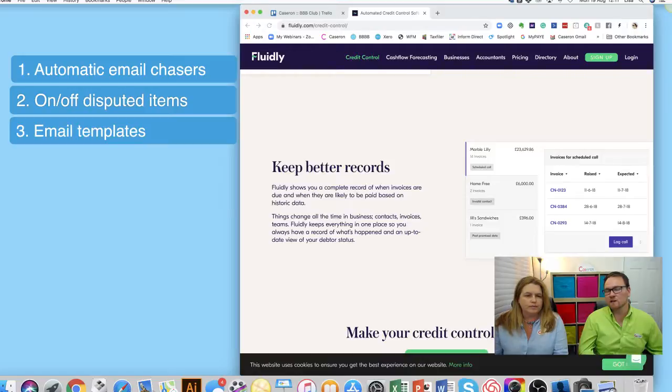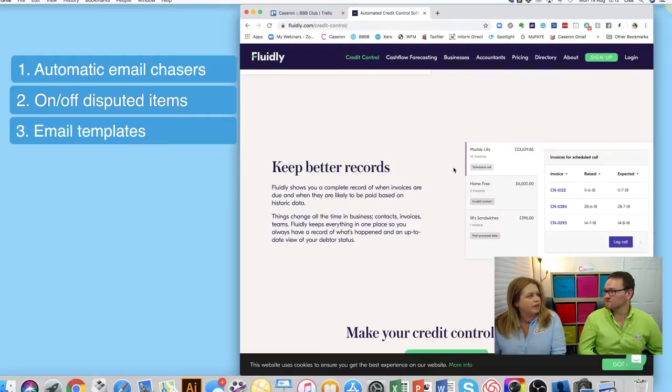So you might have some clients which you've perhaps got a different arrangement with. And these ones can have their own custom reminder schedule rather than getting chased on 14 days when actually they're an end of month payer. So really helpful on that one, because it just gives you a little bit more flexibility on exactly how you're chasing your clients.